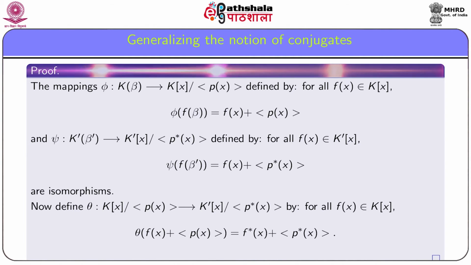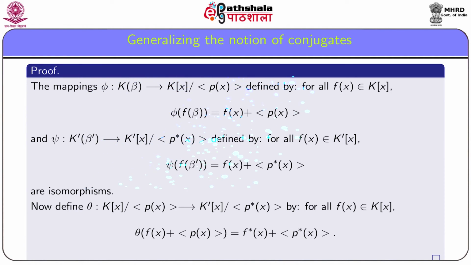Now consider the mappings phi from K(beta) into K[x] by the ideal generated by p(x), defined by phi(f(beta)) is equal to f(x) plus the ideal generated by p(x), and define psi similarly. Then these two are isomorphisms.